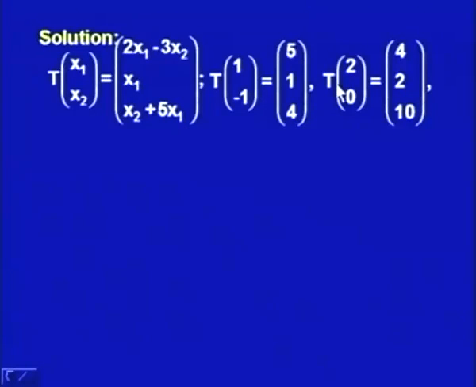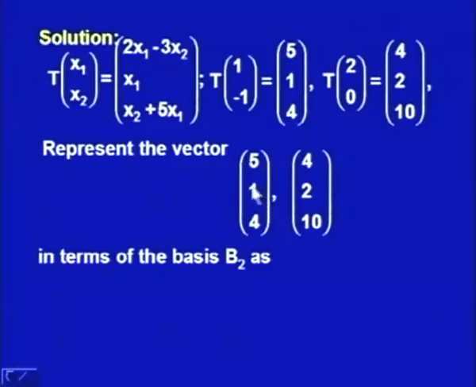The second vector (2, 0) will map to (4, 2, 10) in R3, since x1 is 2 and x2 is 0. When we substitute, it will be 4, 2 and 10. Now, we try to represent the vectors (5, 1, 4) and (4, 2, 10) in terms of the basis B2.